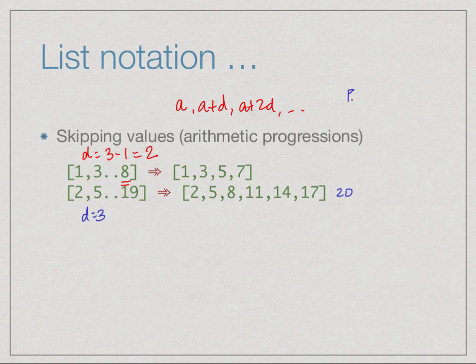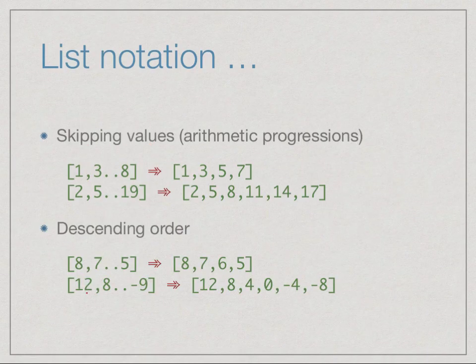So we said that if we do something like 5..4, we'll get an empty list. But it is often useful to be able to count backwards and not forwards. So we can use this idea of an arithmetic progression to count backwards by giving the second value smaller than the first value. If I just said 8..5, this would give me the empty list because it would implicitly try to add 1. But if I say 8, 7..5, then I fix d to be equal to minus 1. So now it will start counting down. It will go 8, 7, 6, 5.